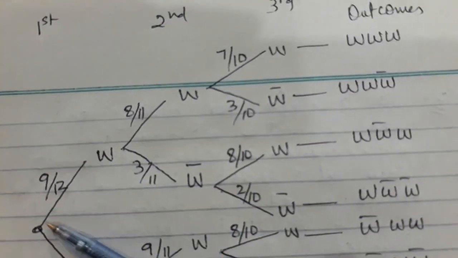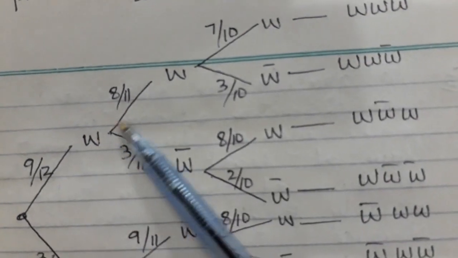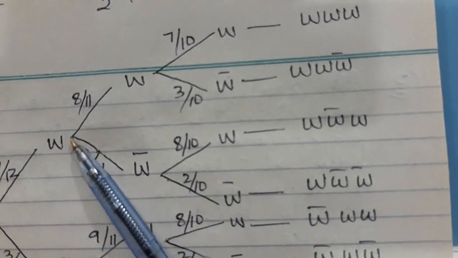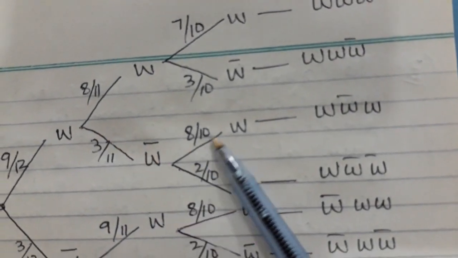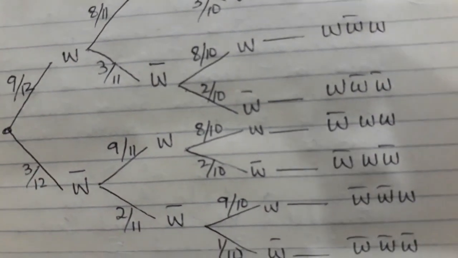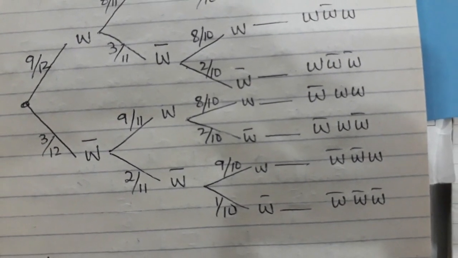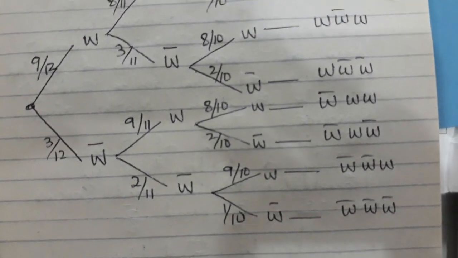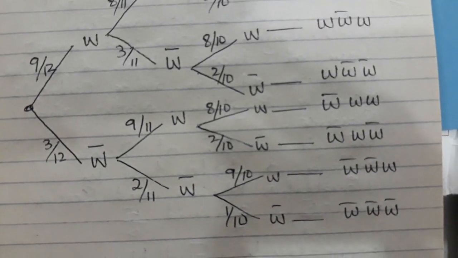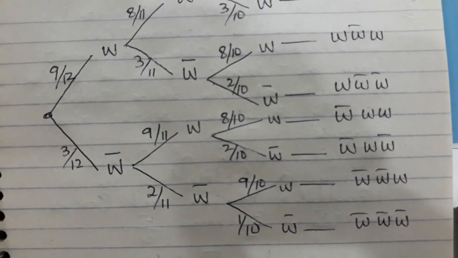And then I'm just writing like this: working, working, working. Working, working, not working. Working, not working, working. So this is how I have completed the tree diagram. I have not written down the probability in front of it. That depends on the question. If I need to write it down, I will write it down in the answer. Then I will know at least which branches I have to multiply. So let's go back to the question.